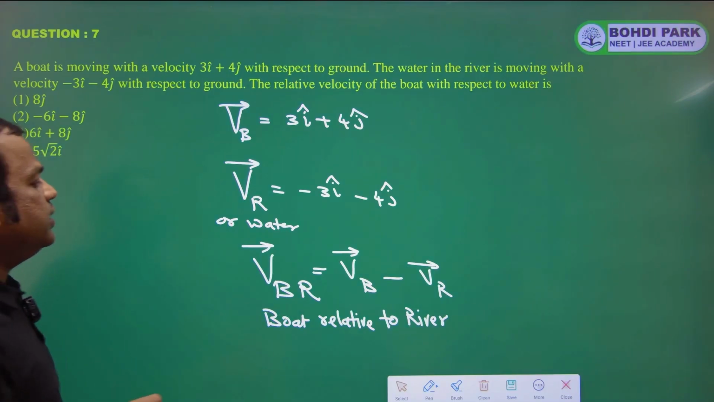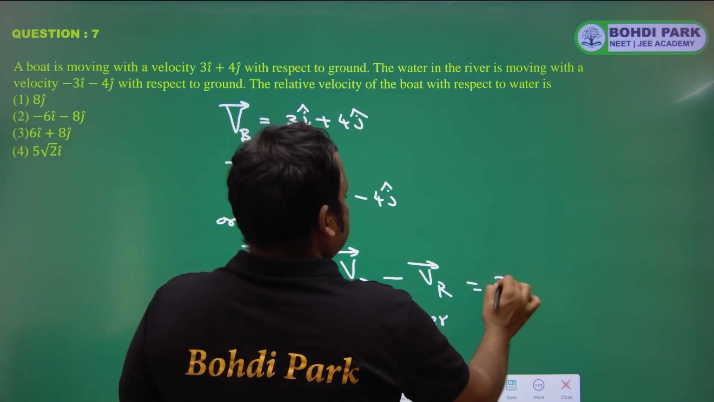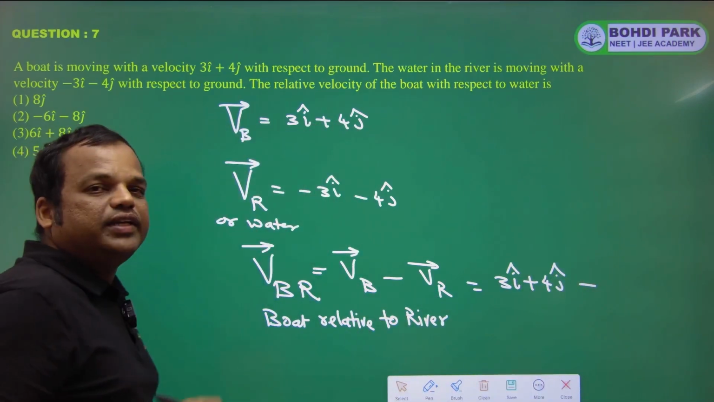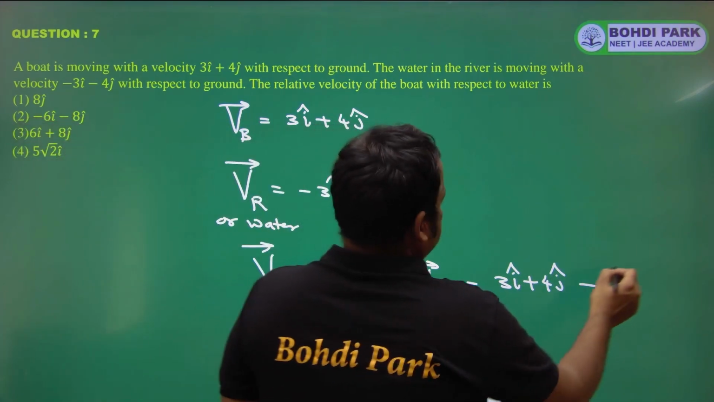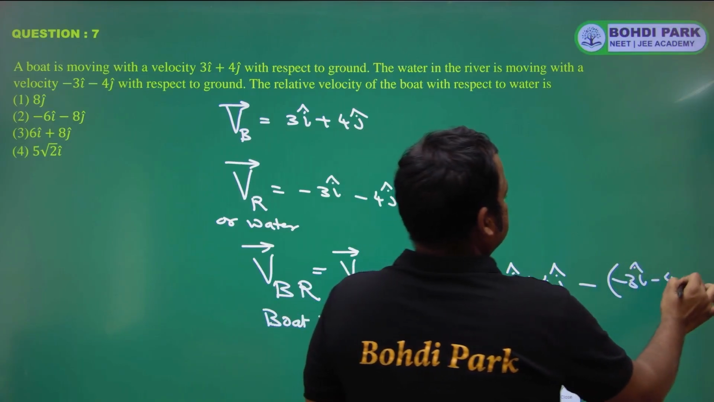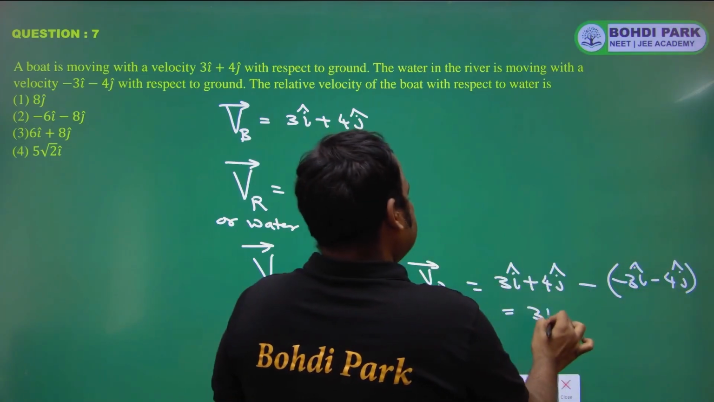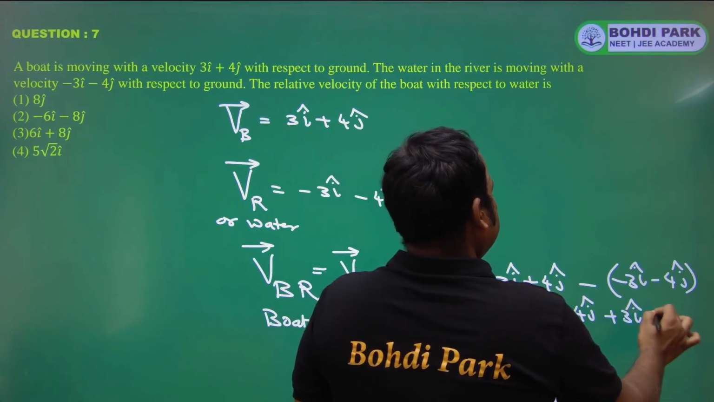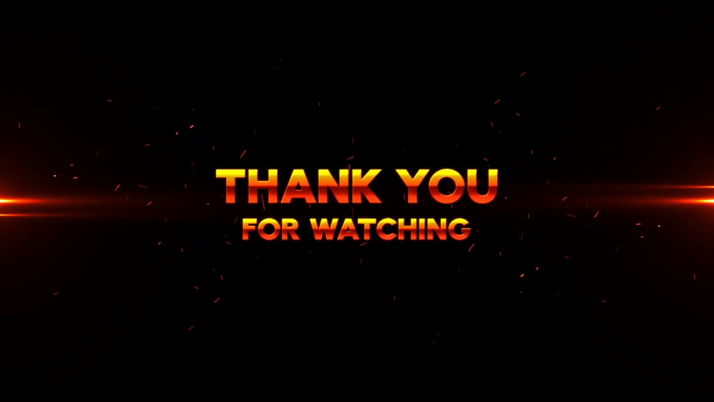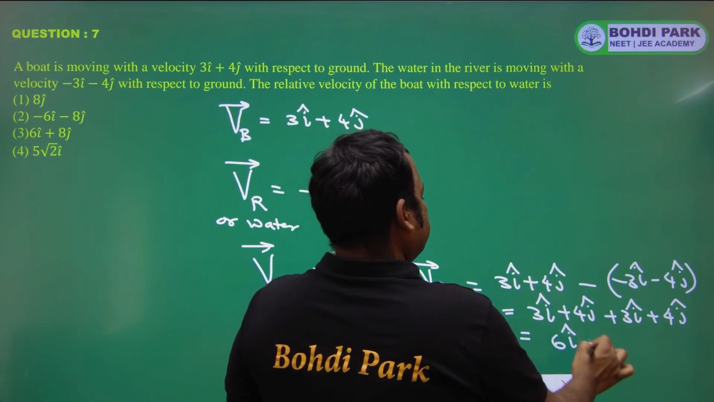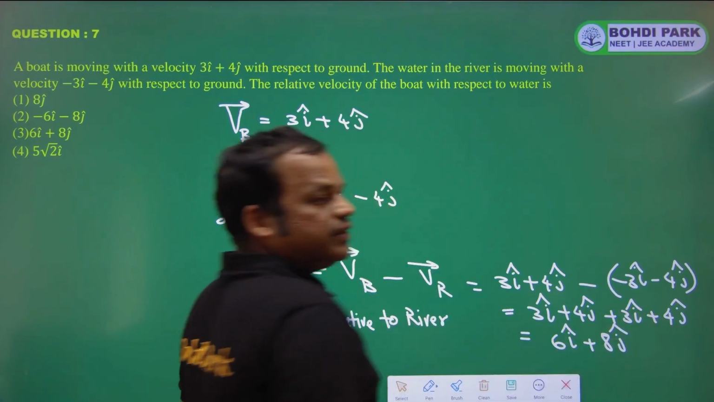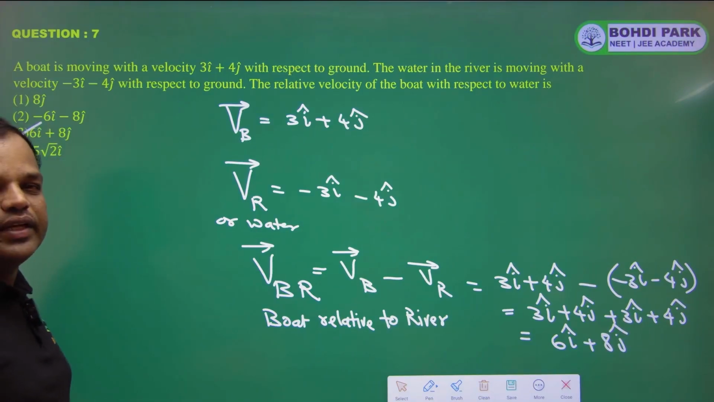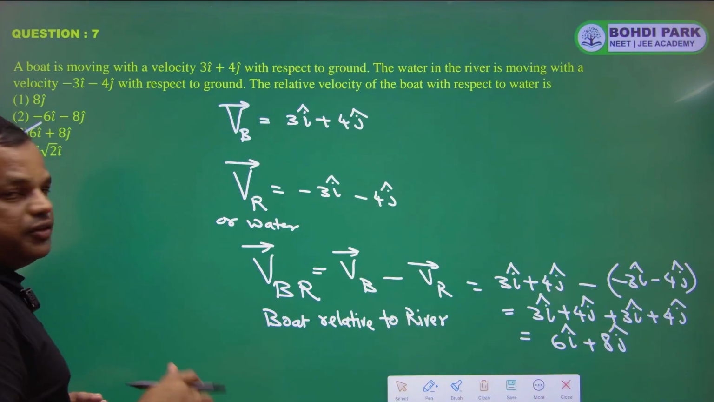So now let's find the difference. So VB vector is equal to 3i plus 4j minus VR vector, minus 3i minus 4j. So this is 3i plus 4j plus 3i plus 4j. So 6i plus 8j. 6i plus 8j. Third option. Okay. Finish. Now next question.